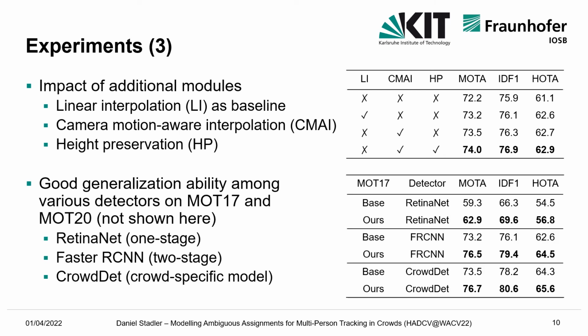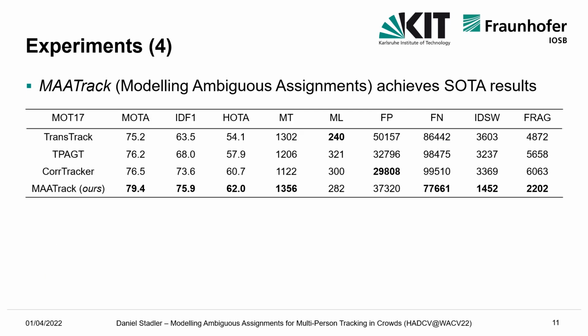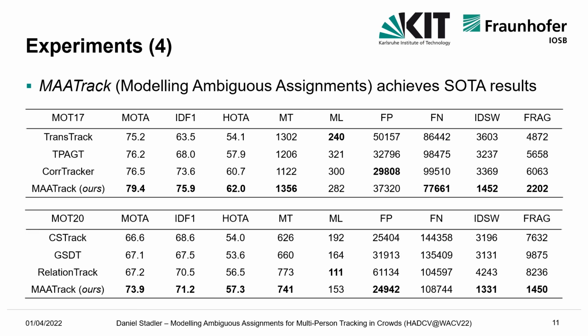Furthermore, the proposed tracking framework shows a good generalization ability among various detectors and on two datasets. Both on MOT20 and MOT17, significant improvements with one-stage RetinaNet, two-stage Faster R-CNN, and the crowd-specific model CrowdDet are obtained. Our tracker, MAA-Track, for modeling ambiguous assignments, also shows very competitive results with respect to other methods from literature. State-of-the-art results are achieved on MOT17 and also on the very crowded MOT20 benchmark. This shows that the separate treatment of ambiguous assignments is a promising research direction for future works.